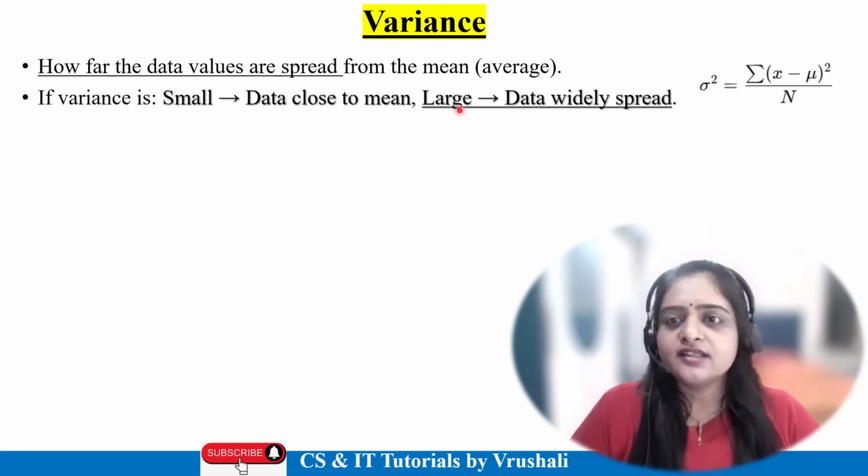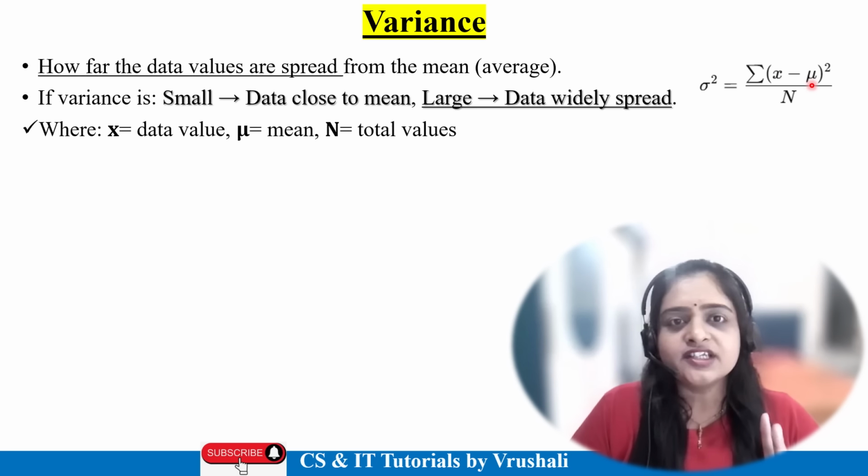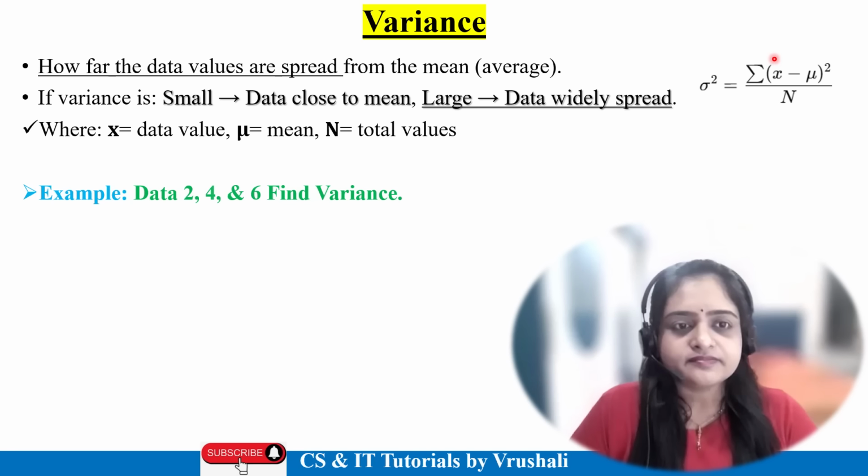So here, this is the basic formula of variance. Here x means your data value, then this one means the mean, and n means the total number of values. So this is the formula of variance. Now let's understand with an example.